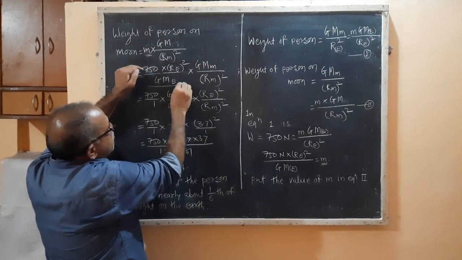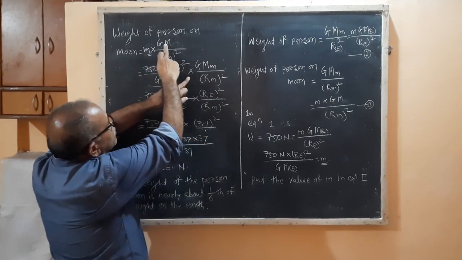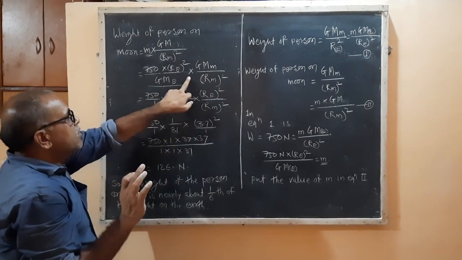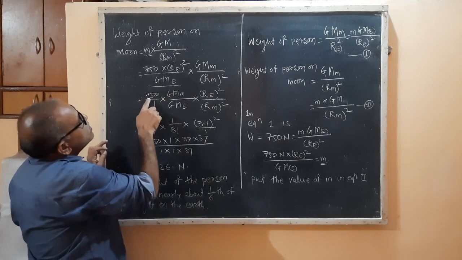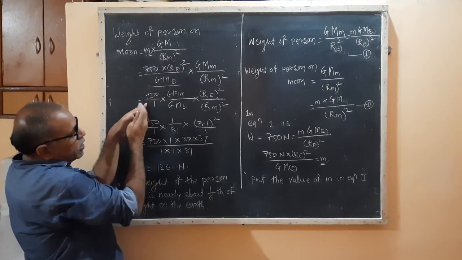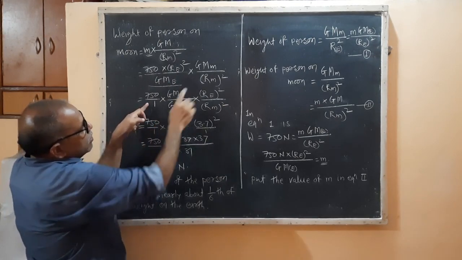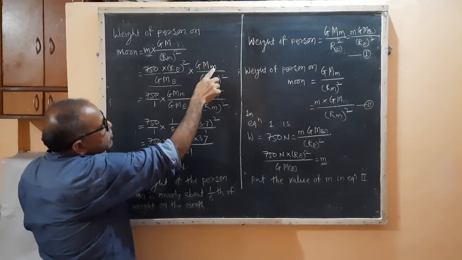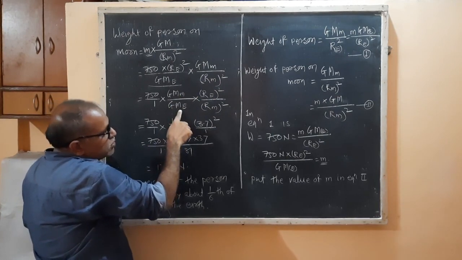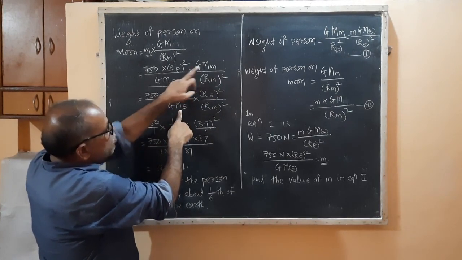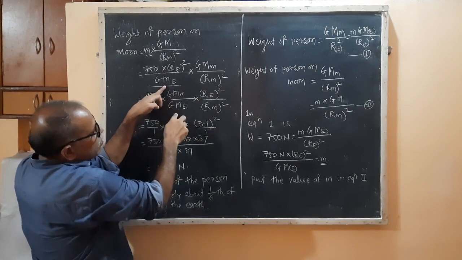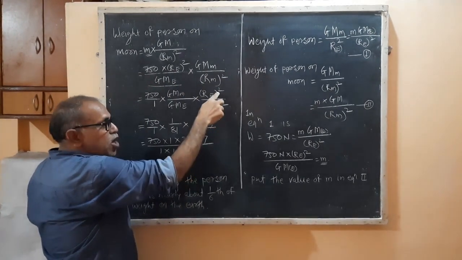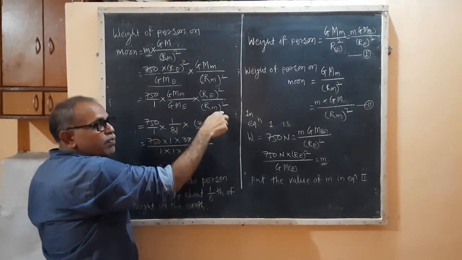This is the value of m into G Mm upon Rm square. Now 750 by 1, only numbers I have taken aside. Then G into mass of moon upon mass of earth. Is it clear? Mass of moon into mass of earth into radius of earth by radius of moon, square of the radius of earth by square of the radius of moon.